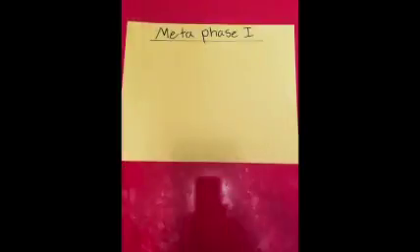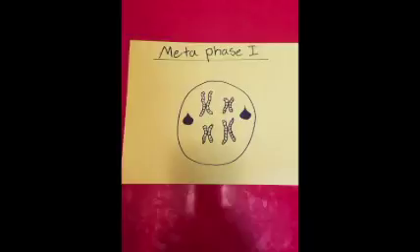Our cookie is now in metaphase. After deciding to give his friend Pete half the cookie, Jimmy also decides that it is only fair that each person gets the same amount of gummy worms and chocolate in their cookie. So he moves the gummy worms to the middle of the cell and moves the chocolate chips so there is one on each side of the cookie.